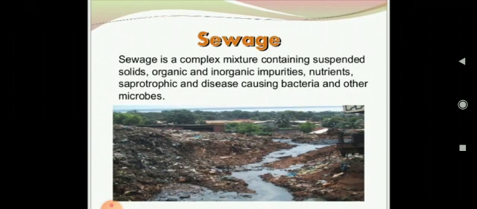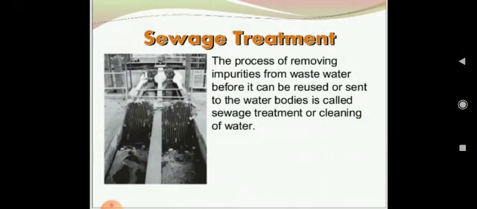Now we'll talk about sewage. See students, this sewage, it is a liquid waste that has dissolved and suspended impurities in it. Now these impurities are called what? Contaminants, right? So the liquid waste, which has water as its largest component along with various types of impurities, so that is called what? Sewage. And if you talk about sewage treatment, see the process of removing impurities from wastewater before it can be reused or sent to the water bodies. So it is known as what? Sewage treatment or cleaning of water, right?